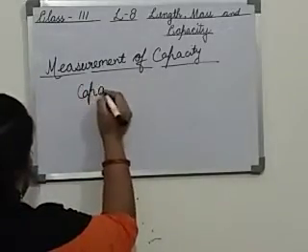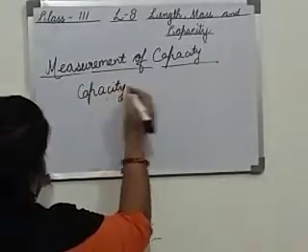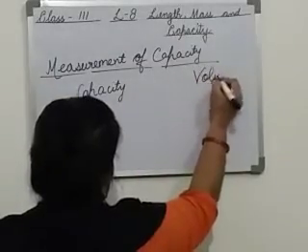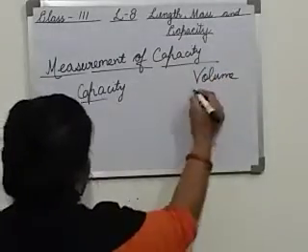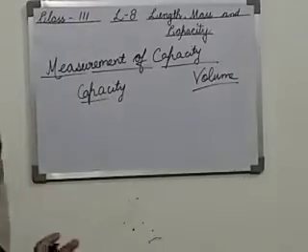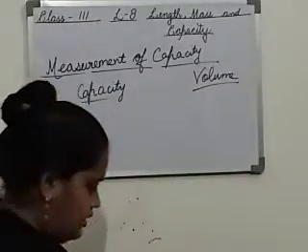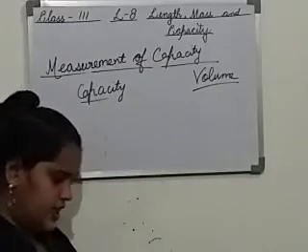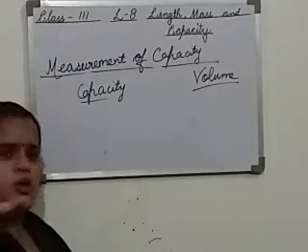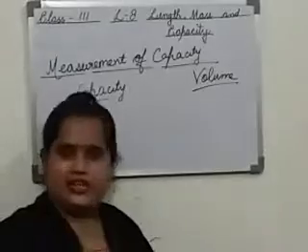The first word is capacity and the second word is volume. What is actually the difference? Is there any difference, or are they just two words having the same meaning? Okay. So what is the meaning of capacity? Capacity is the total amount of liquid a container can hold.